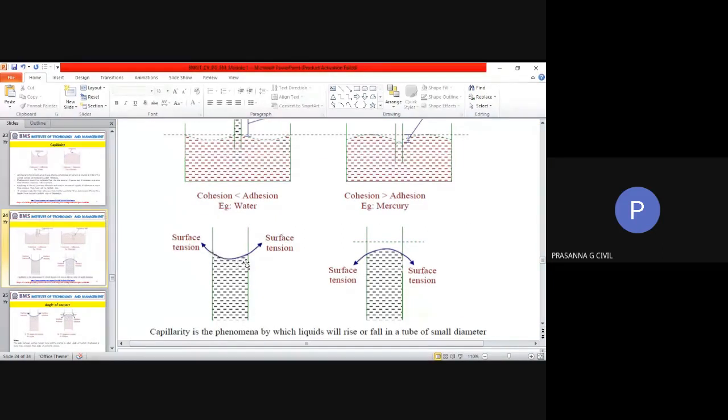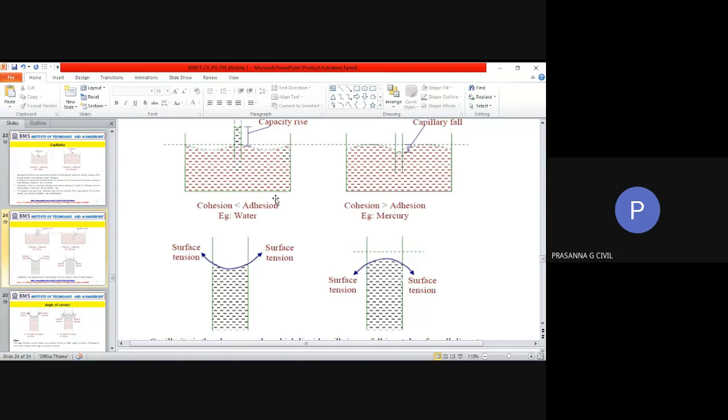See, this is the surface, and surface tension will be acting here. So you have three types of effects coming into the picture of capillarity. Capillary rise is happening because of adhesion, and on the surface you have the surface tension.